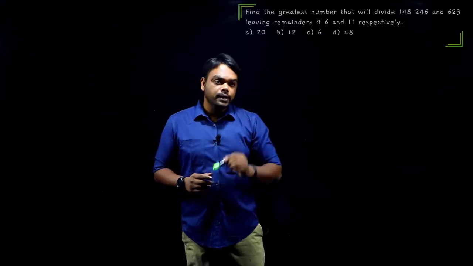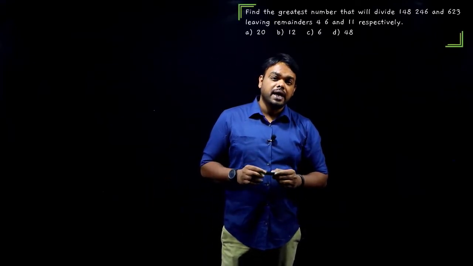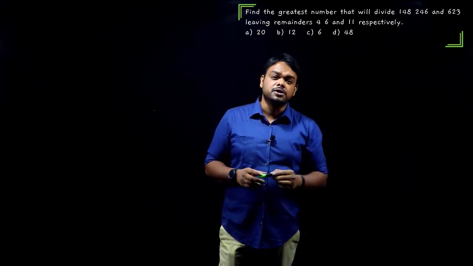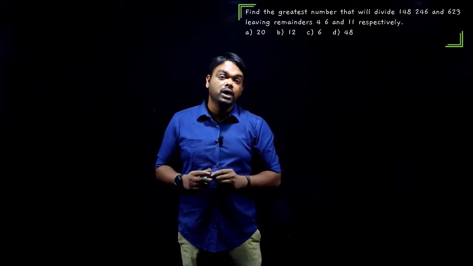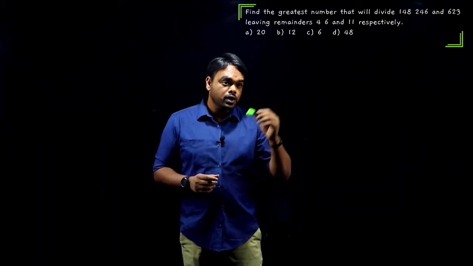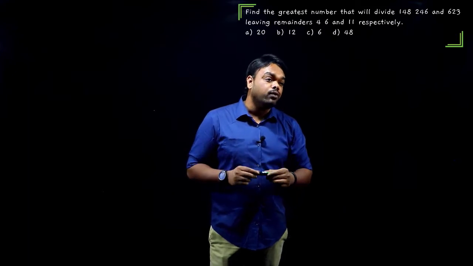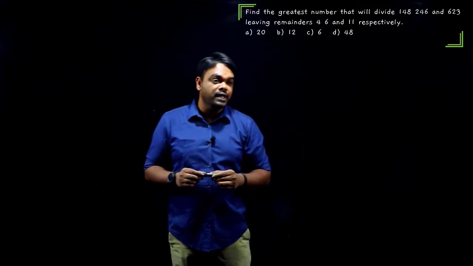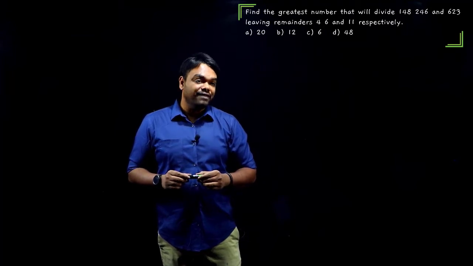Our question number 3 is based on HCF and LCM, and again, which belongs to number system. Well, I've been telling you since the beginning, number system plays a very major role in TCS, guys. Okay, so looking at the question we have, find the greatest number that will divide 148, 246 and 623, leaving a remainder 4, 6 and 11 respectively.